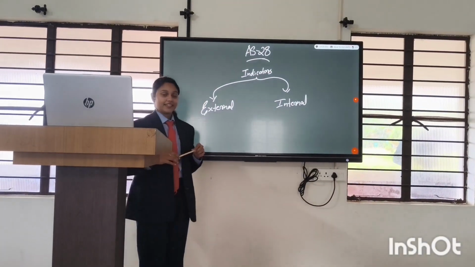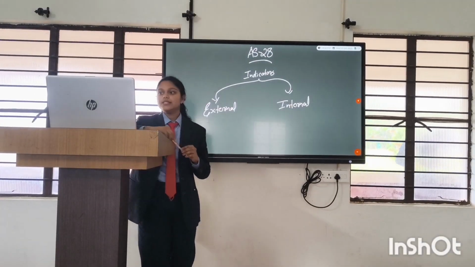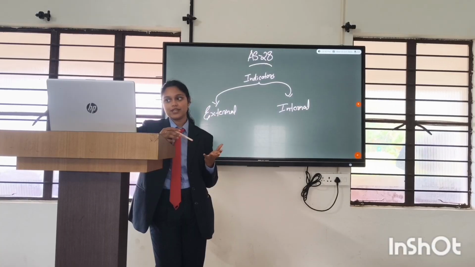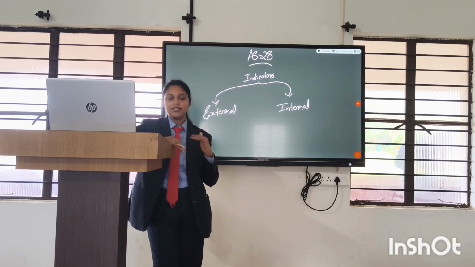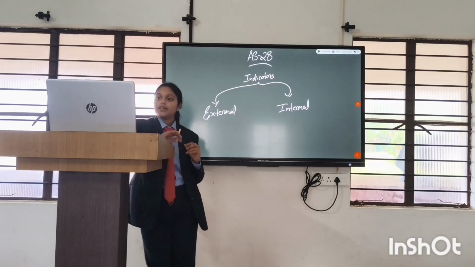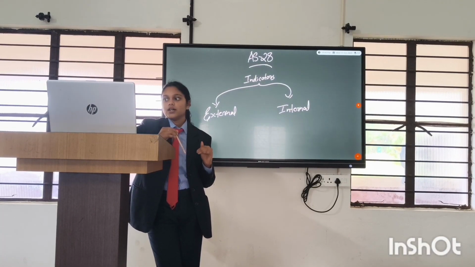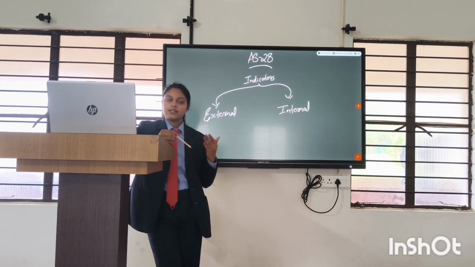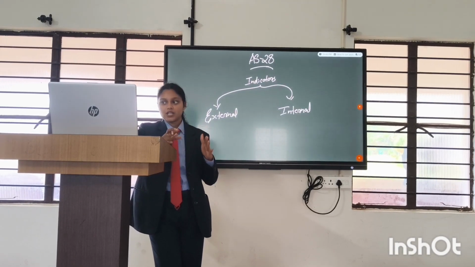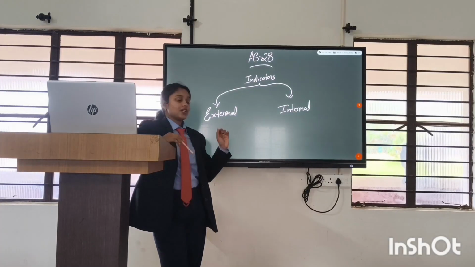These are the indicators. First one is external and second one is internal. External means the market value of the asset declines significantly. If the market value of the asset declines, it is an external indicator. The second external indicator is adverse changes in economic, technology or legal environment. Any change to the asset because of technology, legal environment or economy comes under the external indicator.